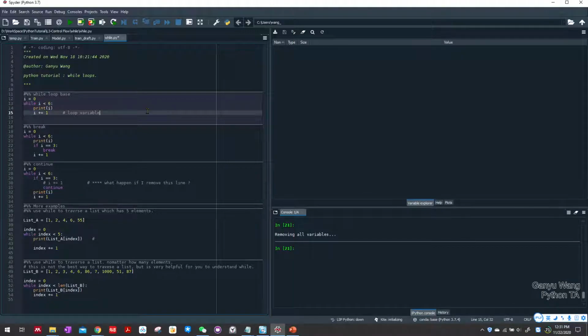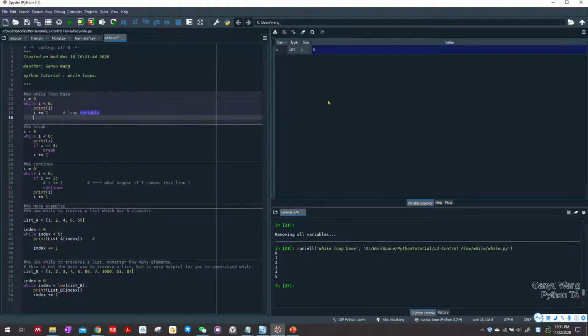So let's try to run this code in Python. We can see that at this point i becomes 6, and it prints out 0, 1, 2, 3, 4, 5, and not 6. So this is kind of simple to understand, right?